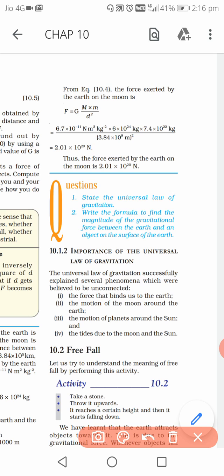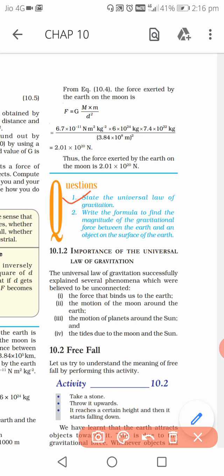Okay, then here question number 1 is, state the universal law of gravitation. Just now I told you the statement that the force of gravitation between two bodies is directly proportional to the product of the masses and inversely proportional to the square of the distance between them. Okay, this is the statement.